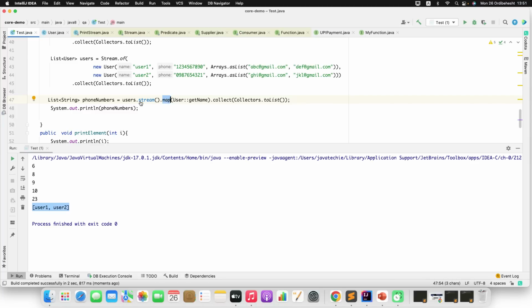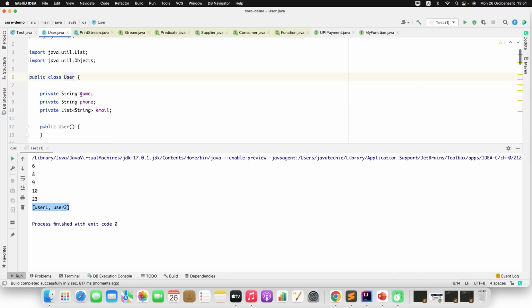But if you go to your User class, this email is not a single field. It is a list of objects, right? One user can have many email IDs. So in this one to many scenario, it's always recommended to use flat map. I will tell you what difficulty you will find if you use map instead of flat map in case of one to many.